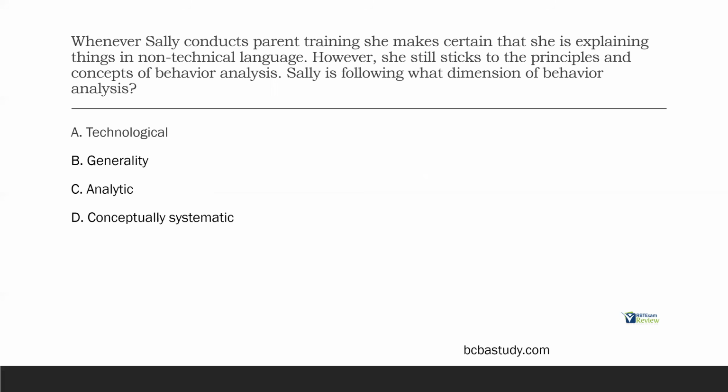A, technological. What does technological say? Technological says whenever you write a treatment plan or an intervention or behavior plan, that plan should be able to be reproduced and replicated by other people, right? Our things should be replicable. B, generality. Generality focuses on the generalization of behavior. Neither of those apply here, right? We're looking at some sort of parent training where Sally is explaining concepts of principles of behavior analysis.